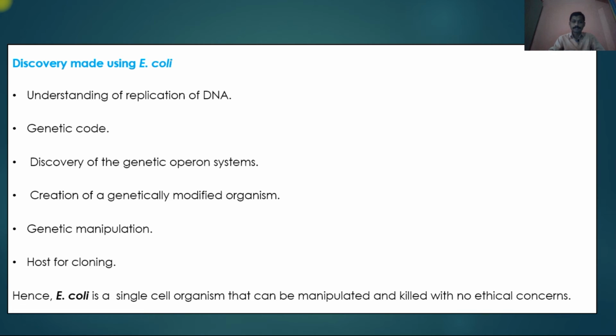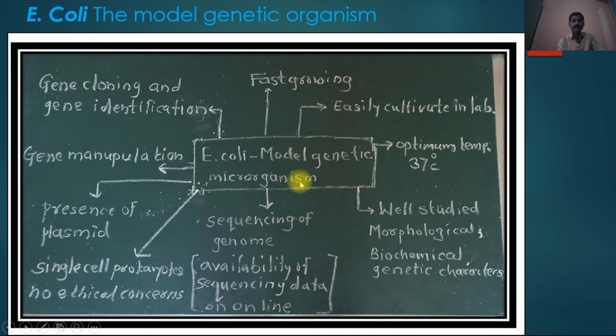Hence, E. coli is a single-cell organism and can be manipulated and killed with no ethical concern. The most important term for a model organism is ethics, how to kill such an organism, and it is a prokaryotic, single-cell organism, hence no ethical concern to kill E. coli. Again, diagrammatically, we explain E. coli.